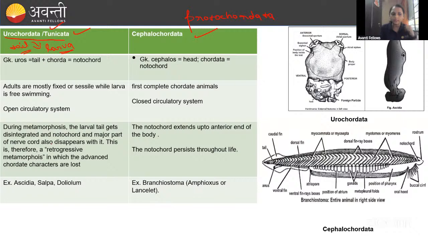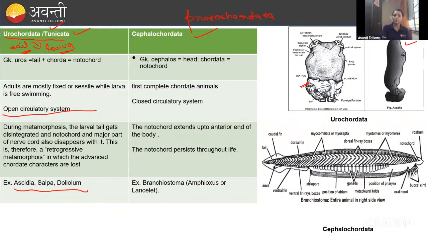Okay. And the important thing you have to remember here is the open circulatory system is present. And the examples are Ascidia, Salpa, and Doliolum. Okay. Ascidia, Salpa, Doliolum are examples. The notochord persists only in the tail. That too absent in the adult. That persists only in the larva. Okay. Fine. They are free swimming and they are fixed. There are some that will be sessile also. Here you can see this is the Herdmania, and this is the Ascidia.